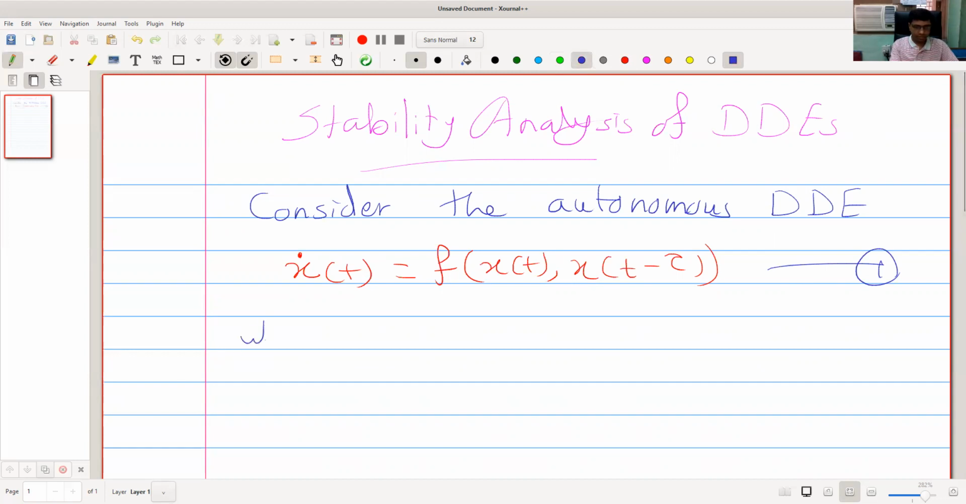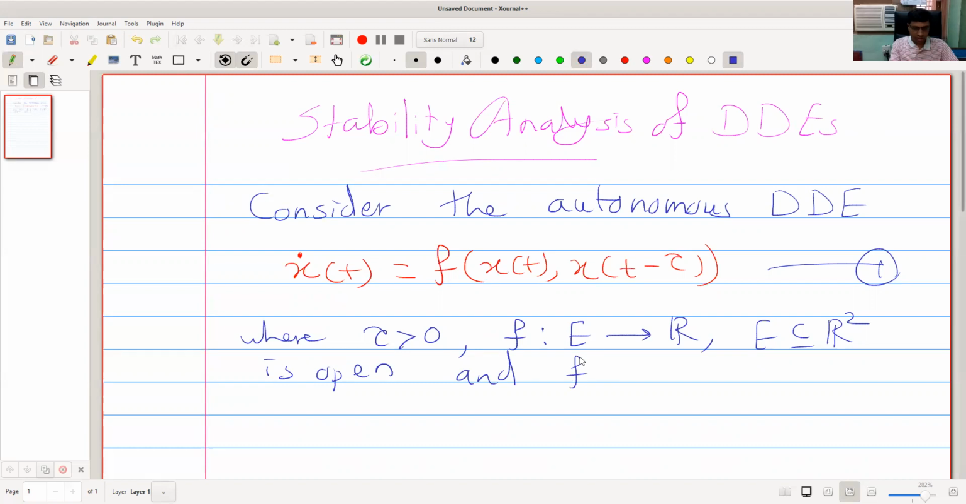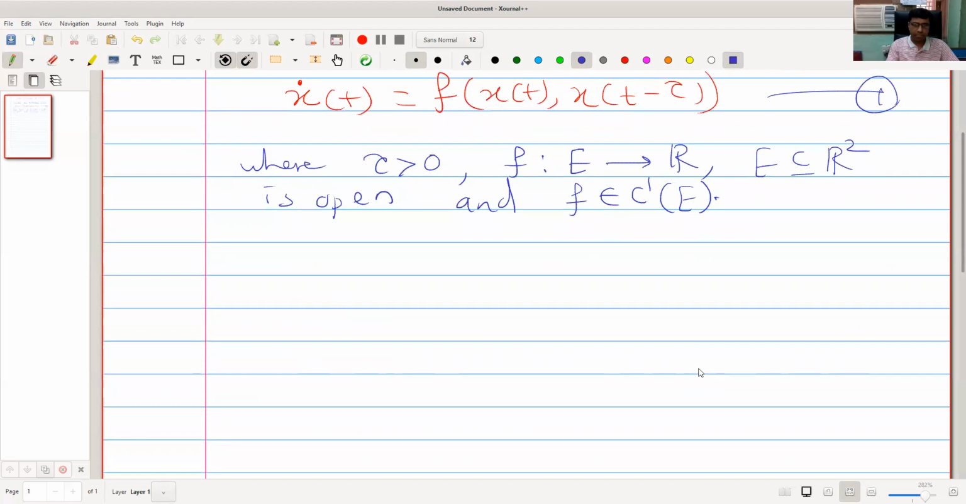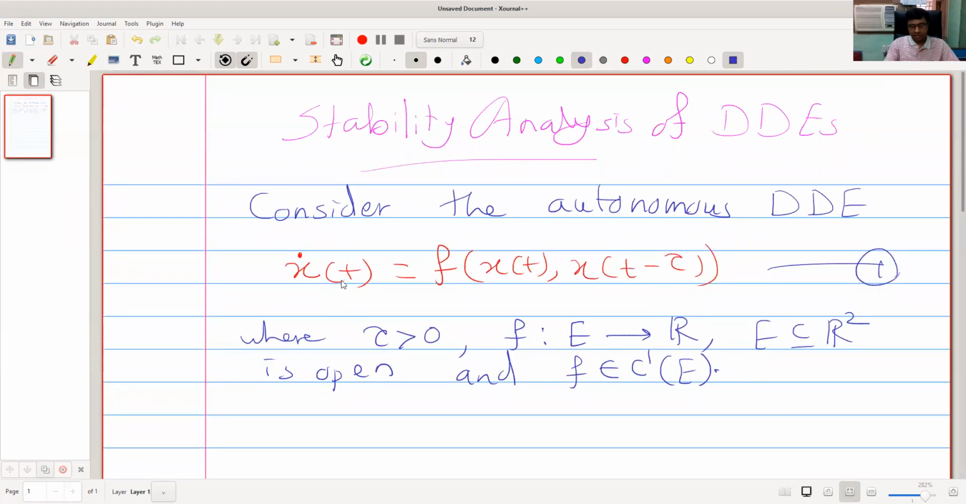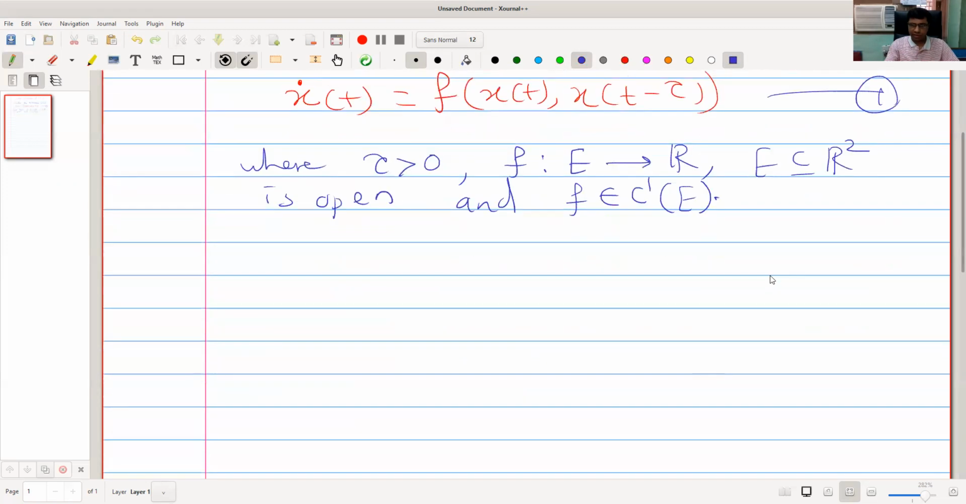Where tau is positive real number, f from E to R, where E is open set in R2, and we assume that this function f is continuously differentiable function on E. Our aim is to analyze the stability of solutions of this delay differential equation.